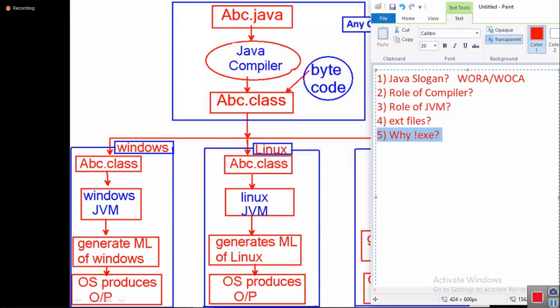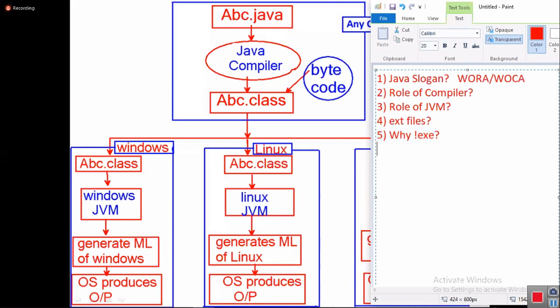Java slogan: write once, run anywhere. C program slogan: write once, compile anywhere. Role of compiler: convert the source code to bytecode. Take the source code, check the syntax. If the syntax is correct, convert to bytecode and save in a special new file with .class extension. Role of JVM: take the bytecode, convert it to machine language code, execute it and display the output. Java has only two extension files, .java file and .class file. Java doesn't support exe files because they are useless.